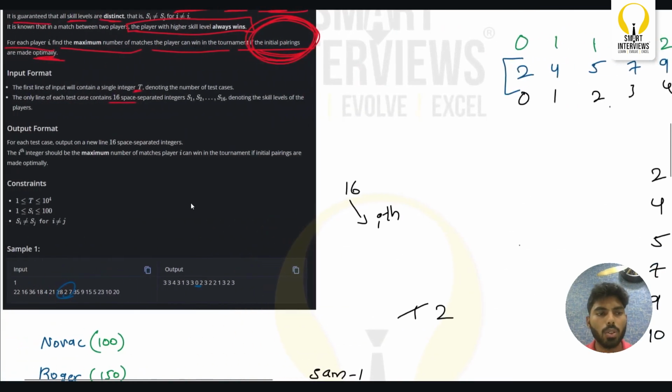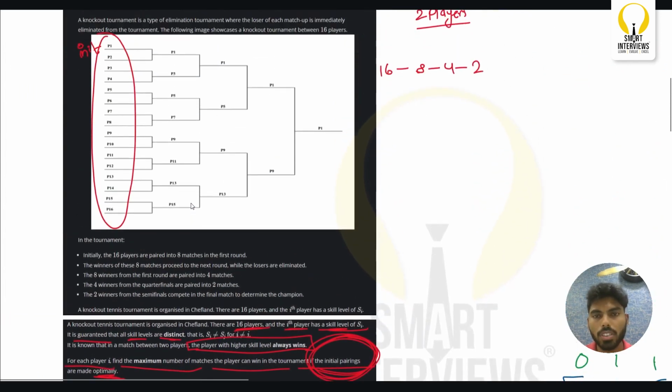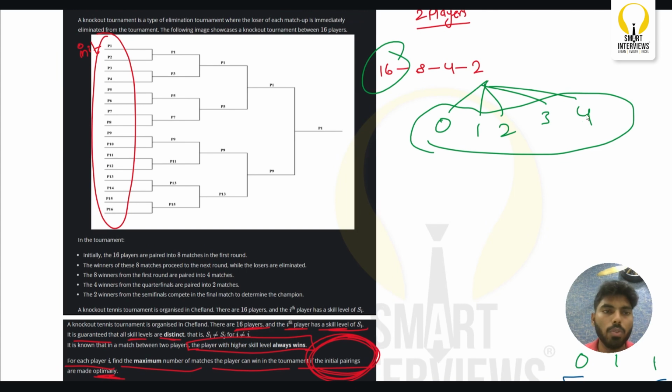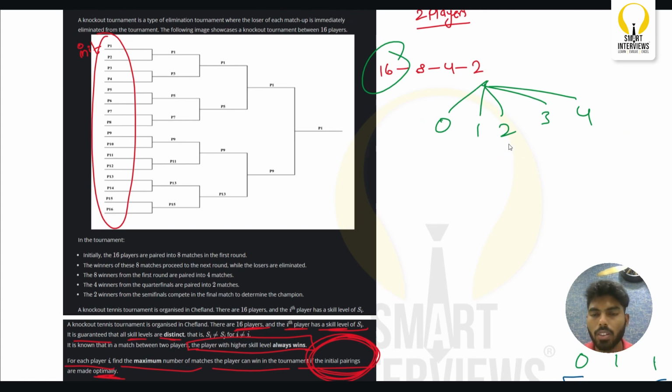If you see here in the question, there are 16 players. What is the minimum number of times a person can win? A person can win either 0 times, 1 time, 2 times, 3 times, or 4 times. More than 4 or less than 0 is not possible. Okay. So who is going to win 0 times? The player who has the lowest skill level. Can you tell me who is going to win 4 times? The player who has the highest skill level.